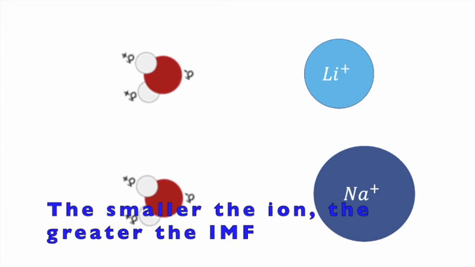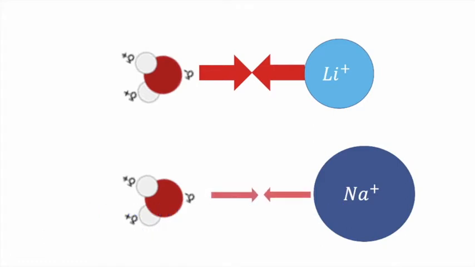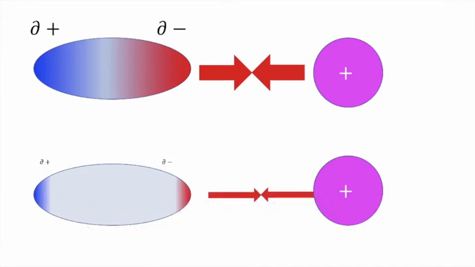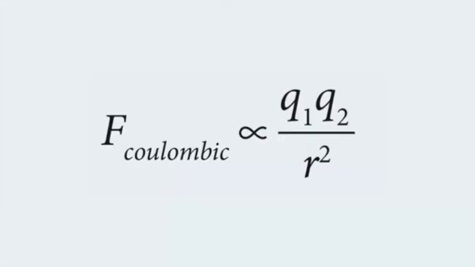Likewise, the smaller the radius of the atom, the stronger the intermolecular force will be. The intermolecular force between lithium and water will be greater than that between sodium and water. Both have the same charge, but lithium is a much smaller ion. It also shouldn't surprise you that the stronger the dipole, the stronger the intermolecular force. All of these phenomena occur because of Coulomb's law.